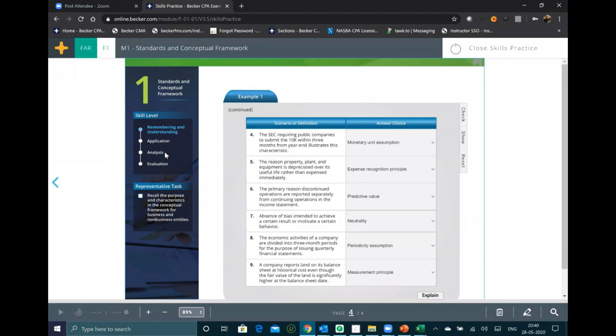So these are the skill levels they are checking: remembering and understanding, application, analysis, and evaluation. These are the 4 skill sets which are being tested heavily in this skill practice session. Don't leave any of these things, guys.